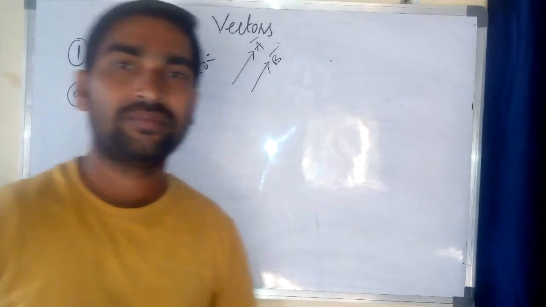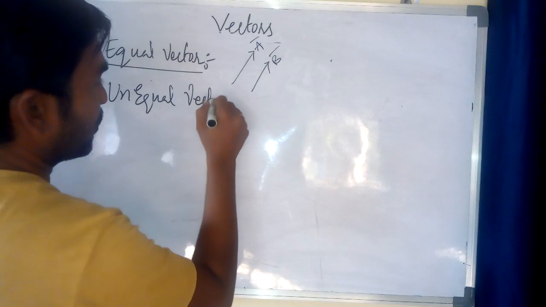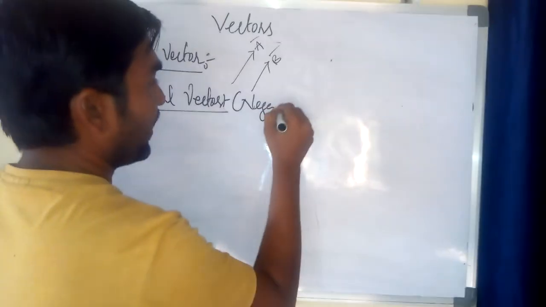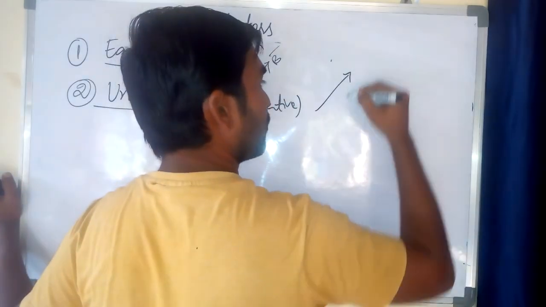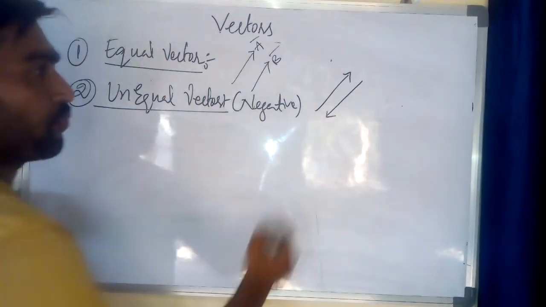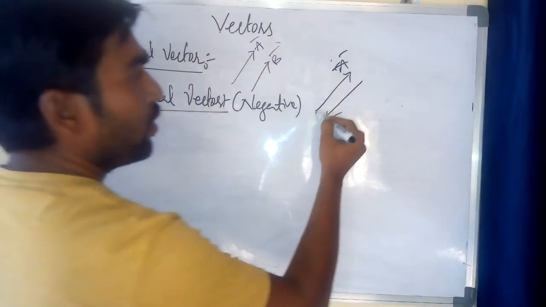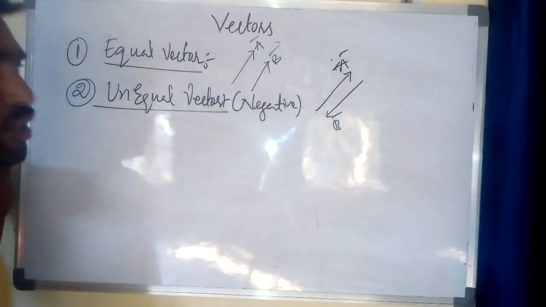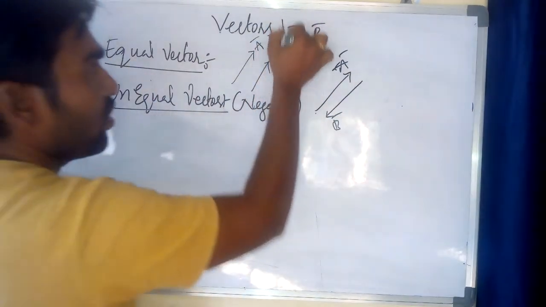Which is unequal? Unequal vectors, or negative vectors. We can take it as negative. Negative vectors mean the magnitude is the same but the direction is opposite. This is the A vector and this is the B vector. The magnitude is the same for both vectors but the directions are different. In the first case we are taking A bar is equal to B bar. This is the first one.